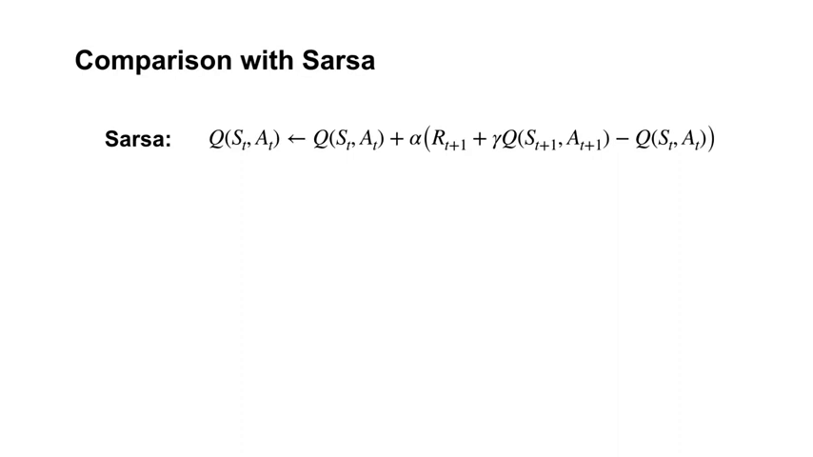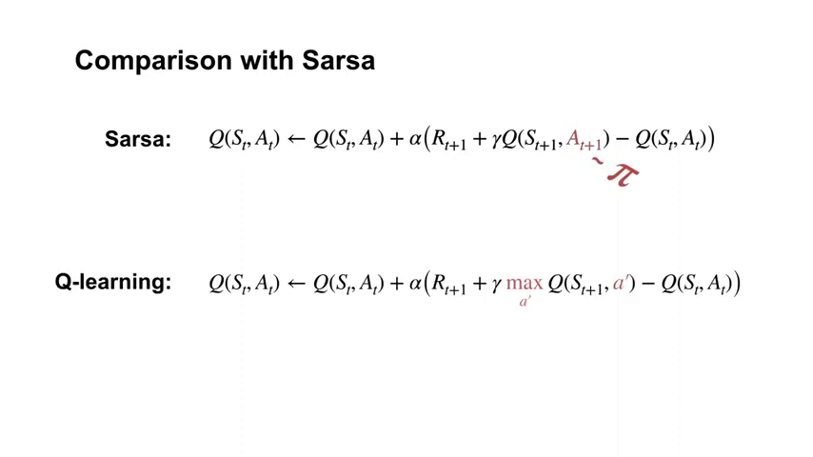In SARSA, the agent bootstraps off of the value of the action it's going to take next, which is sampled from its behavior policy. Q-learning instead bootstraps off of the largest action value in its next state. This is like sampling an action under an estimate of the optimal policy, rather than the behavior policy. Since Q-learning learns about the best action it could possibly take, rather than the actions it actually takes, it is learning off policy.